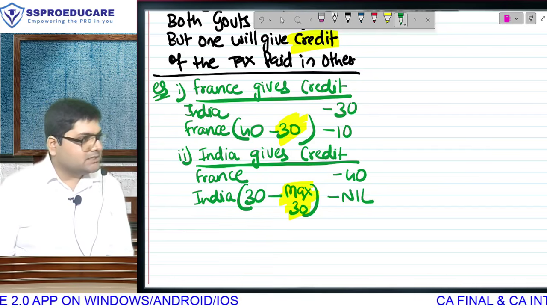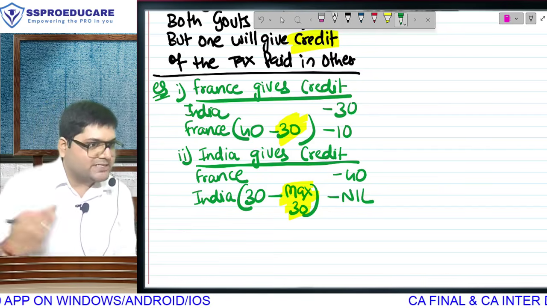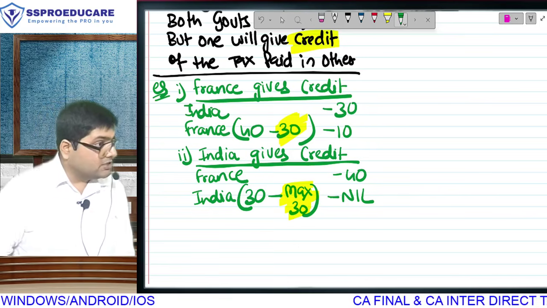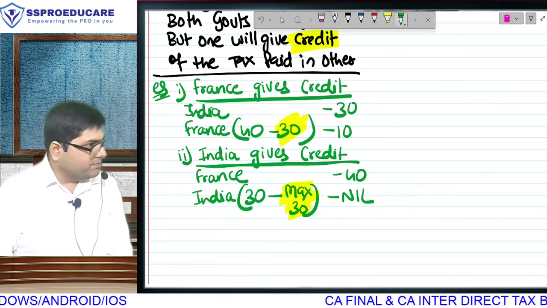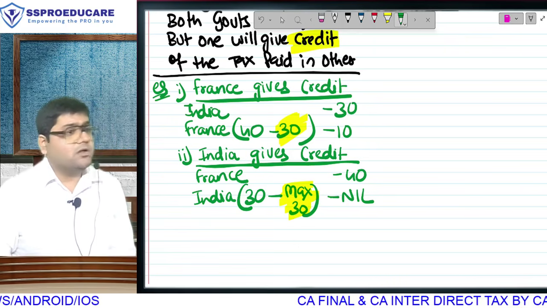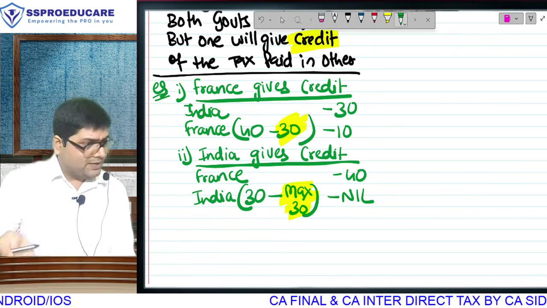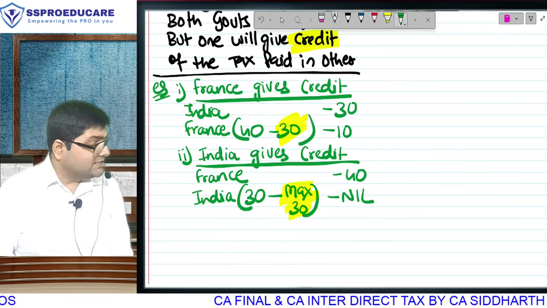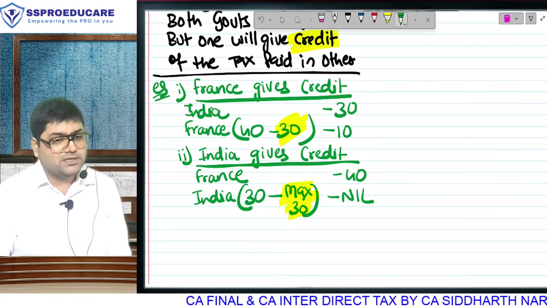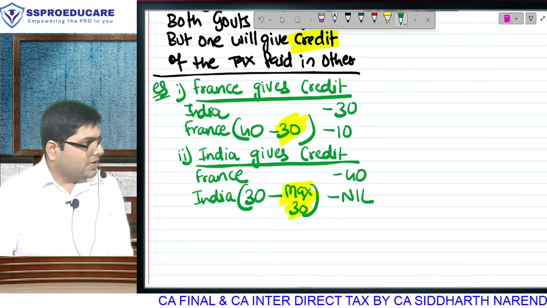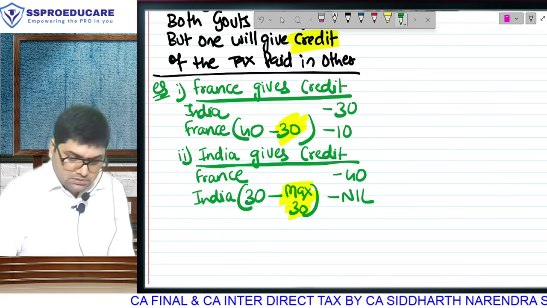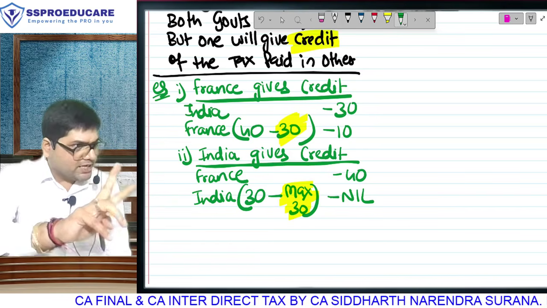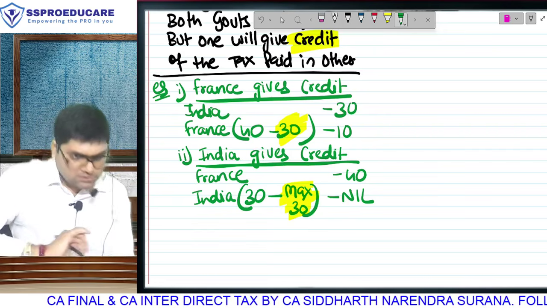Both governments are taking tax, but one is giving you credit of the tax that you paid in the other. ये है tax credit method. I am asking you a very intelligent question. Last few minutes of the class remaining. Bilateral relief का maximum questions come from this method only. Okay? So please focus and jaldi answer करो. The faster you answer, the earlier I leave. I have taken first example in which France is giving credit. Second example में India is giving credit. दोनों केस में how your liability will be calculated वो समझो.